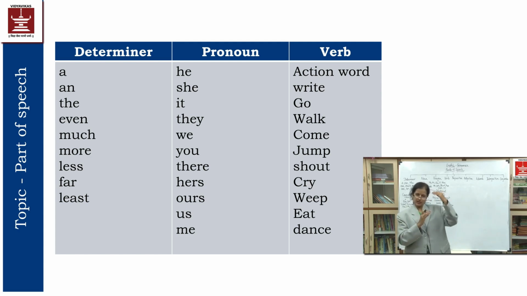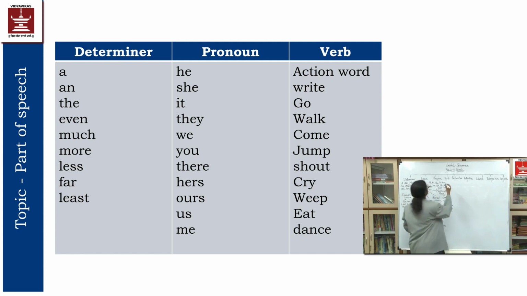So instead of using the same noun, I can use she. She loves to do this. She likes to go there. She likes music. She likes to do the cooking. In this way, pronouns are used to avoid the repetition of the noun as well as to make the sentence shorter.